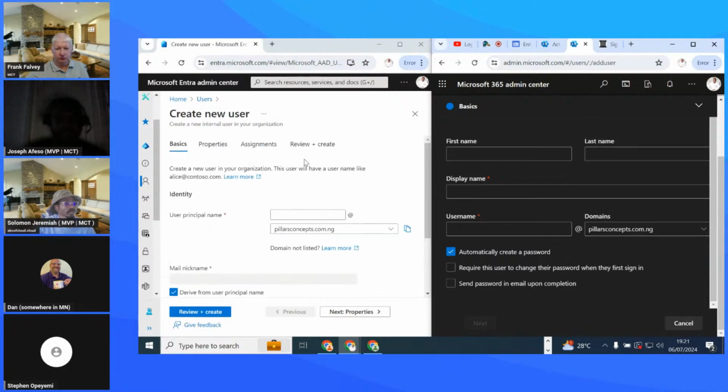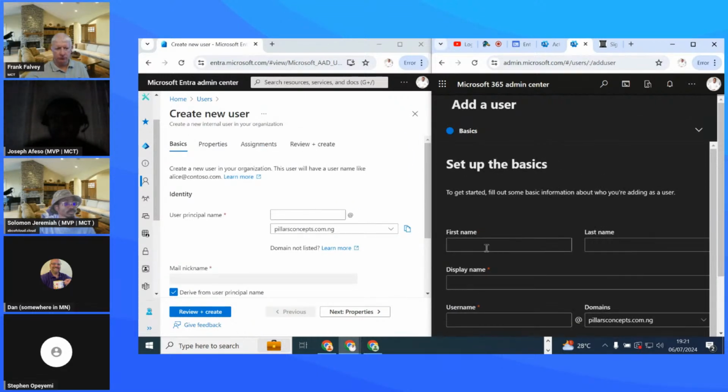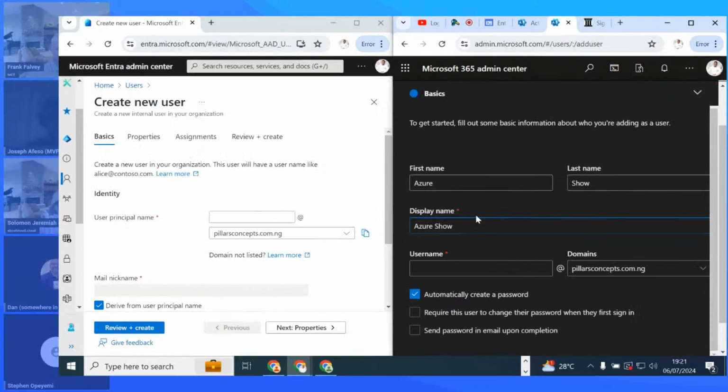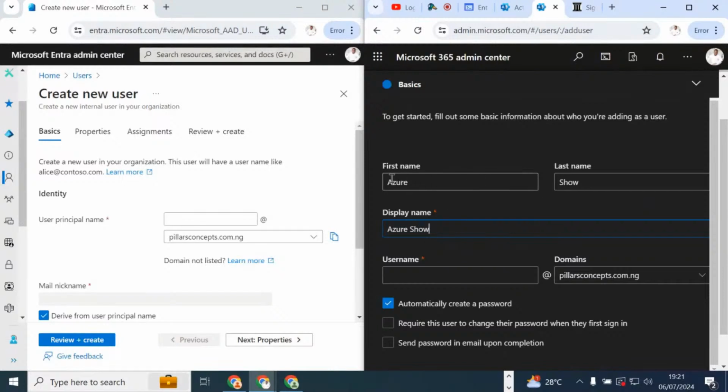But let's start from the M365 admin center. So we are going to do Azure Show from the M365 admin center, and then the display name comes up for you here. Just take note of the differences now. As soon as I enter the first name and the last name in the M365 admin center, the display name comes up for me, but you observe something from the Entra admin center, that it is not the same thing.